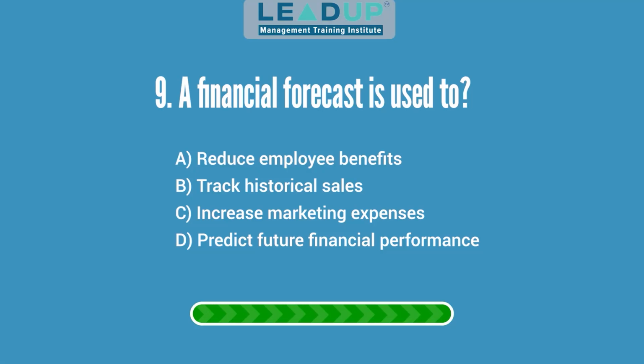Question 9. A financial forecast is used to A. Reduce employee benefits. B. Track historical sales. C. Increase marketing expenses. And D. Predict future financial performance. Answer: predict future financial performance.